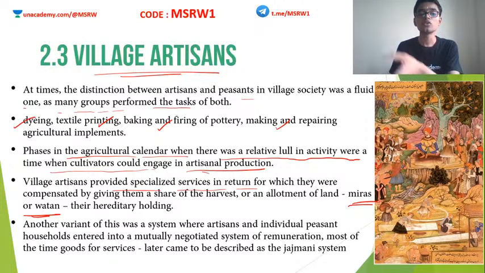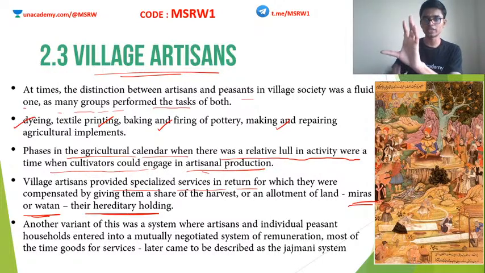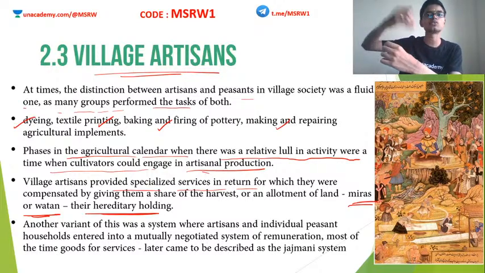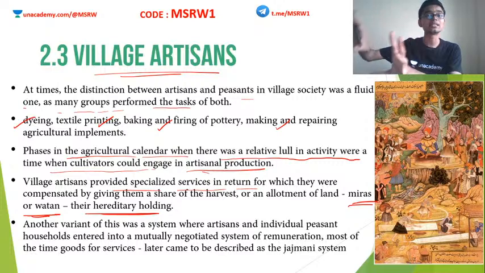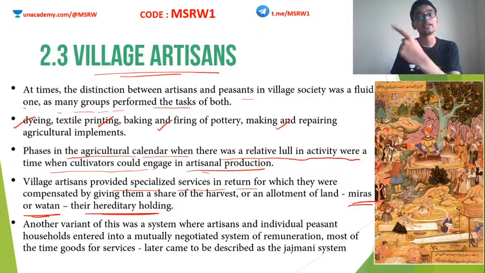Okay, miras or watan, and these have hereditary property. Miras or watan, which is actually given to an artisan in return for his specialized work, is a hereditary property. Don't forget. Clear? There is another variant also.